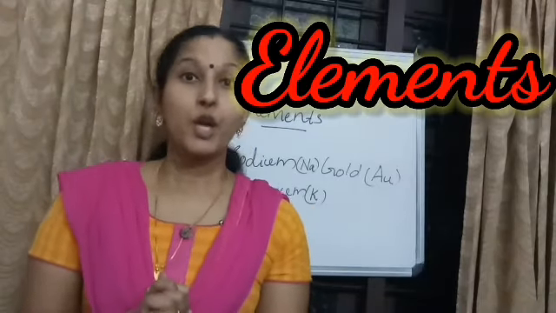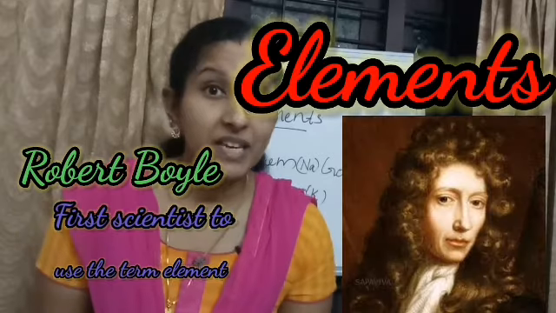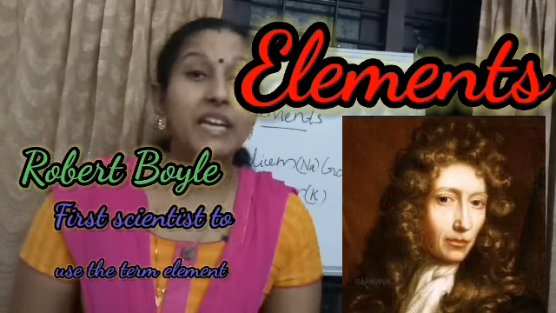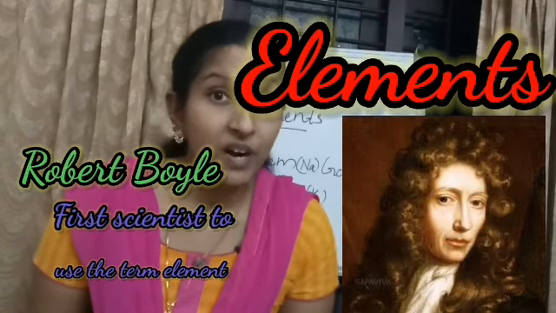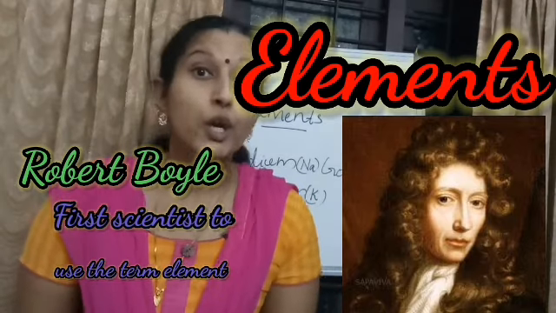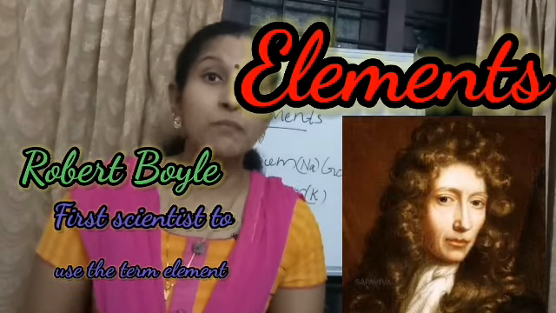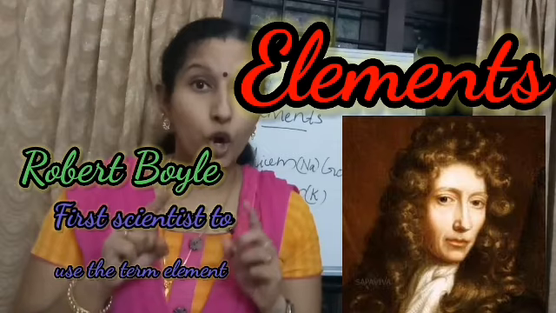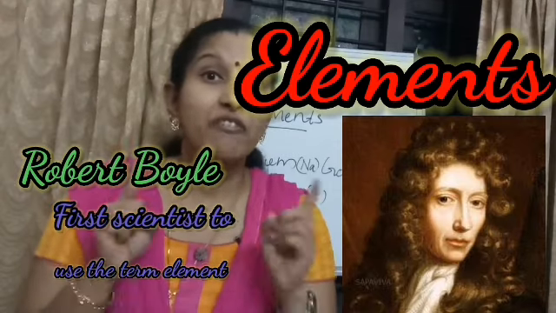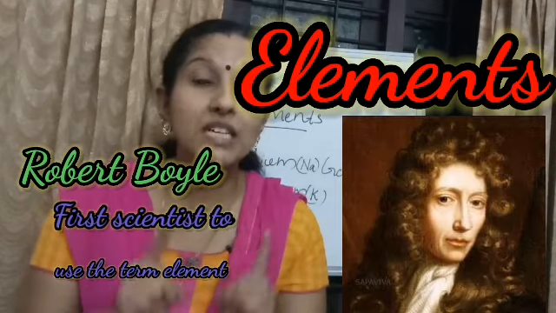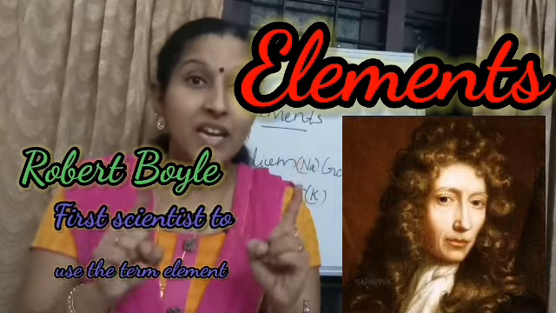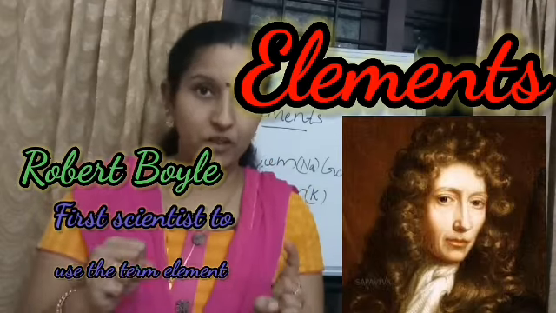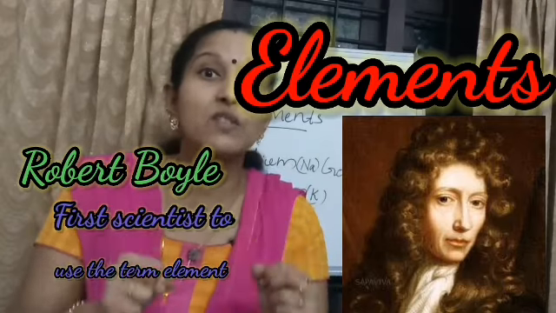Elements. Robert Boyle was the first scientist to use the term element, in the year 1661. Who used the term element first? Robert Boyle. In the year 1661, Robert Boyle identified the existence of elements.